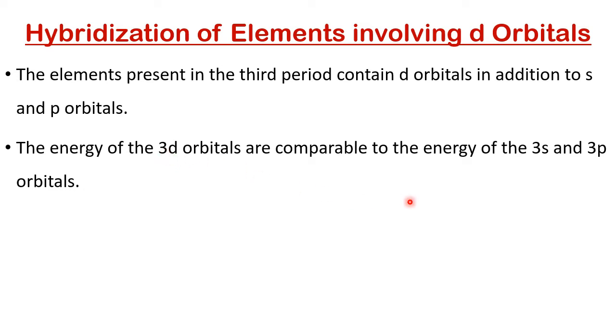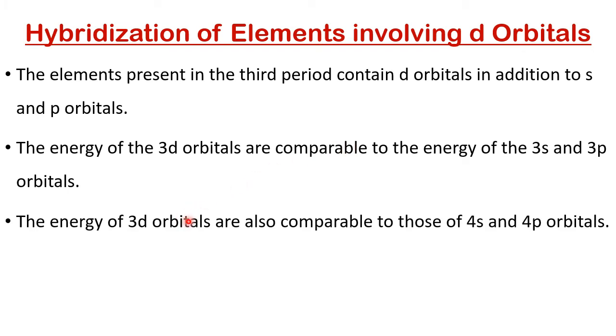Therefore, they belong to the same level, with almost the same energy. That's why d will participate in the hybridization.